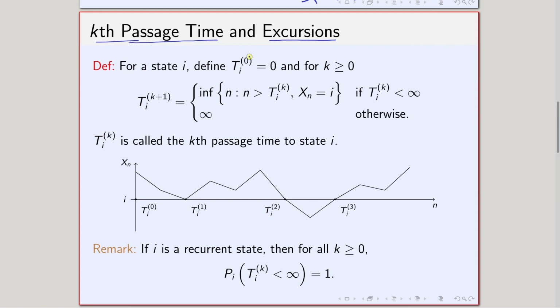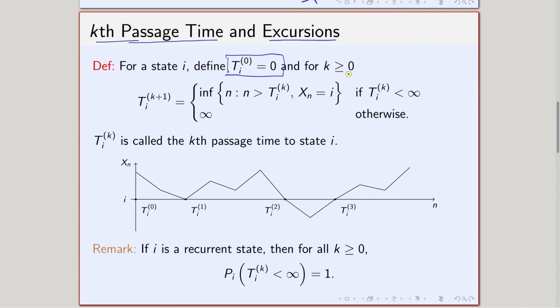This looks quite complicated, so let us try to understand it step by step. First, the zeroth passage time is defined by default to be 0. So T_i^0 is 0 by definition.